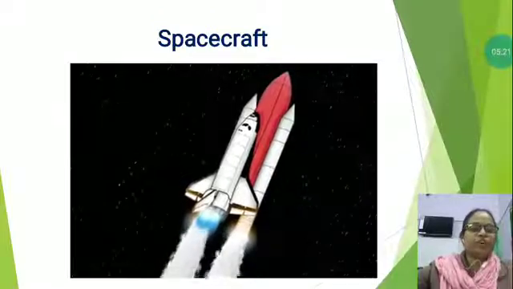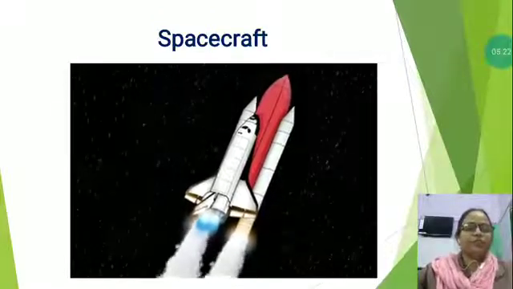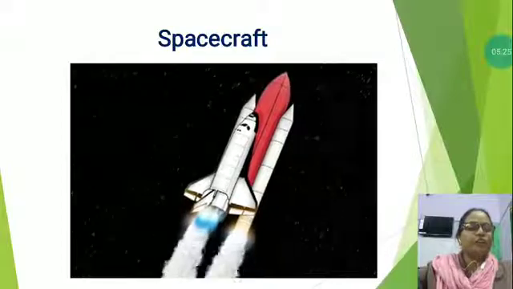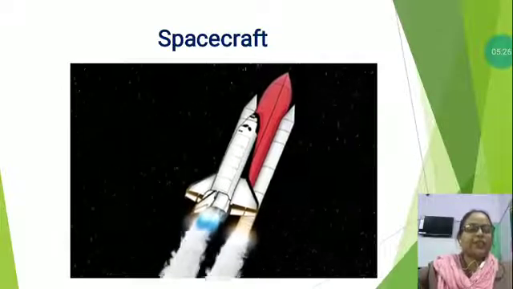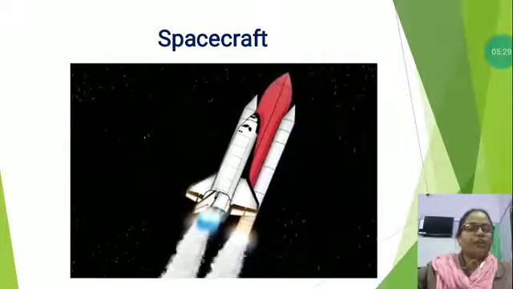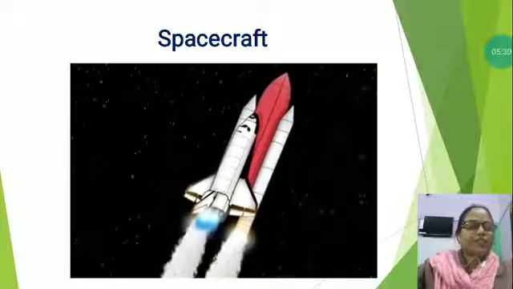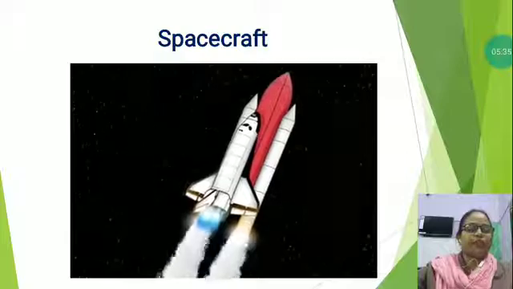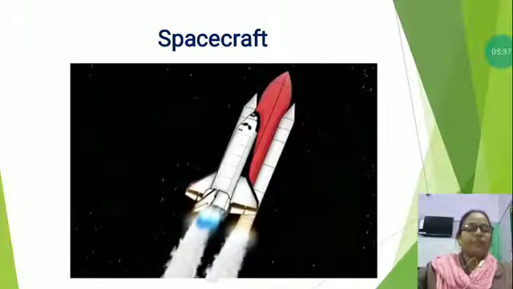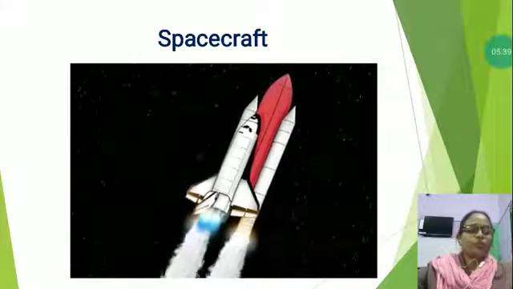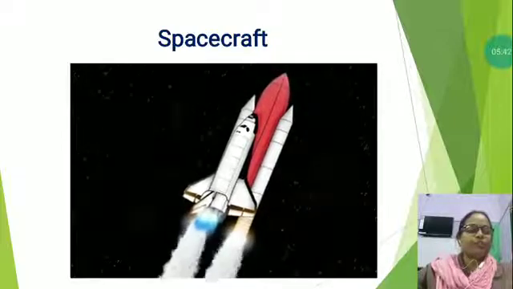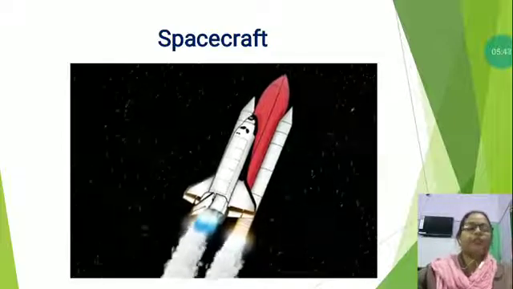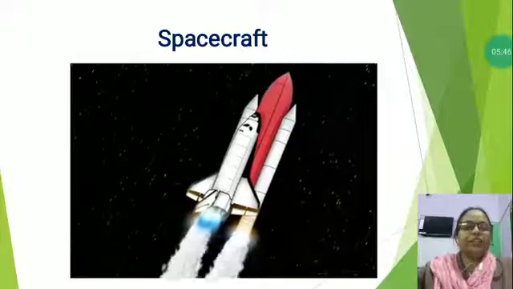Spacecraft which are launched from the surface of a planet are called launch vehicles and usually take off from launch pads and spaceports. Most spacecraft today are propelled by rocket engines which shoot hot gases opposite to the direction of travel. Now the next is